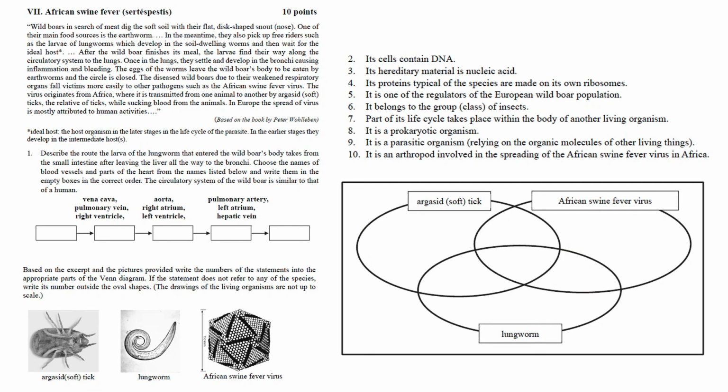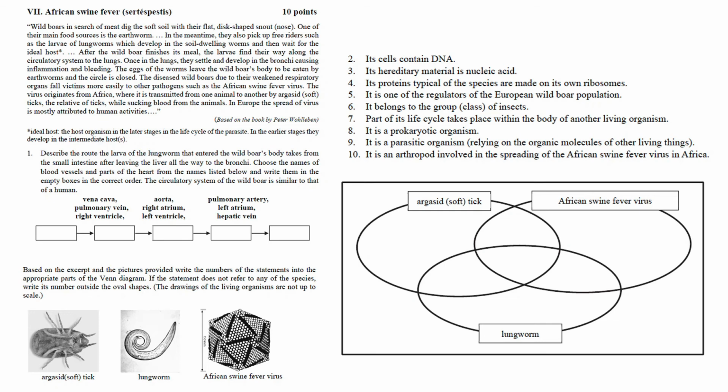Moving on to exercise 7, African swine fever. White boars in search of meat dig the soft soil with their flat, disc-shaped snout. One of their main food sources is the earthworm. In the meantime, they also pick up free riders such as the larvae of lungworms, which develop in the soil-dwelling worms and then wait for the ideal host.